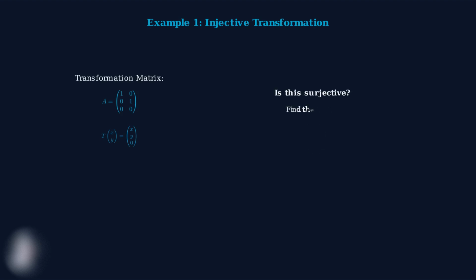To check if it's surjective, we find the image. The image is spanned by the column vectors, which form the xy plane in 3D space. Since the image is only a 2D plane within 3D space, this transformation is not surjective. It cannot reach vectors with non-zero z components.